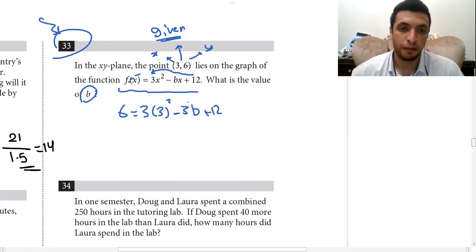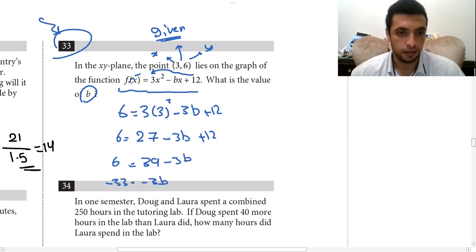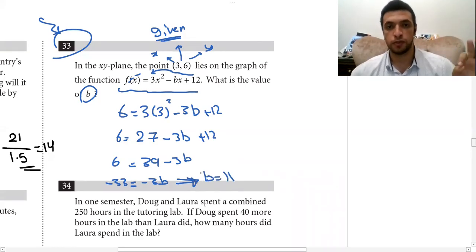Now I only have b to solve for. So 6 equals 3 multiplied by 3 squared, which is 27, minus 3b plus 12. Solve for b. 27 plus 12 is 39, minus 3b equals 6. So negative 3b equals negative 33. Normal equation, just take the 39 to the other side and then divide by negative 3. You will get b equals 11. So the first step is the most important one.